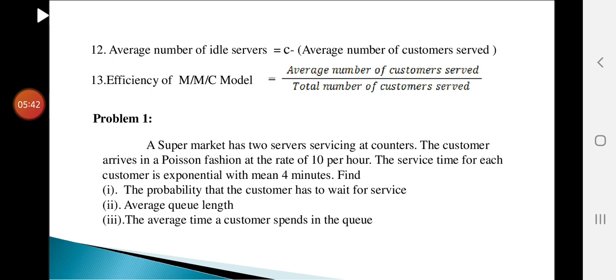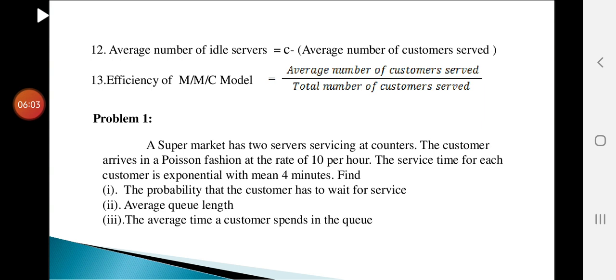Problem 1. A supermarket has 2 servers servicing at counters. See here the first line, 2 servers, so C equal to 2. The number of channels equal to 2. The customers arrive in a Poisson fashion at the rate of 10 per hour. The service time for each customer is exponential with mean 4 minutes.